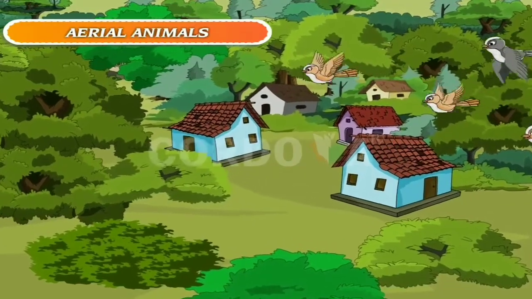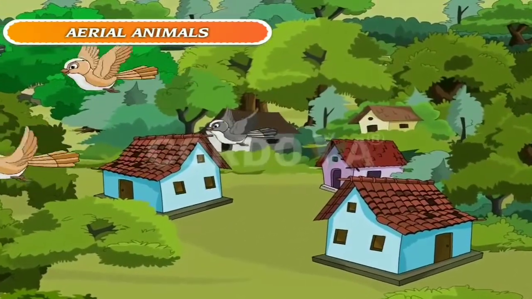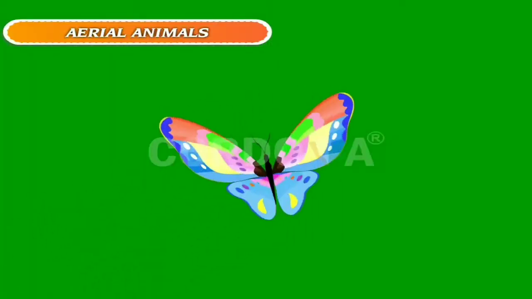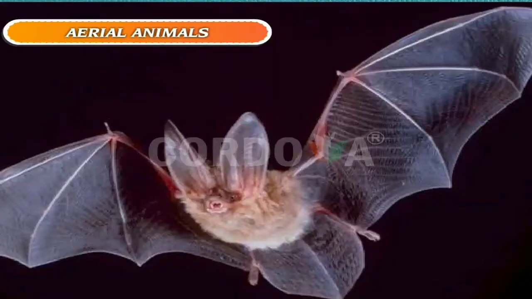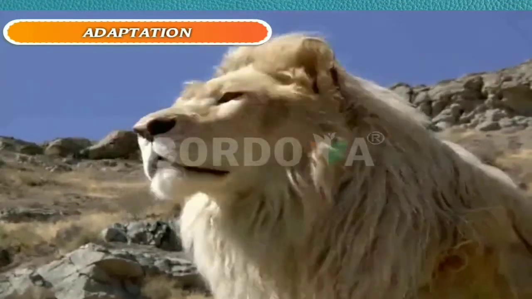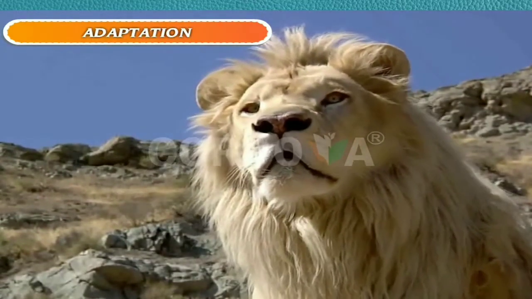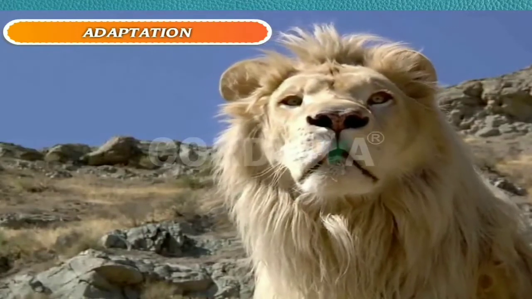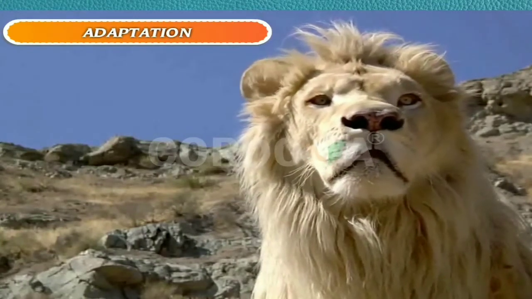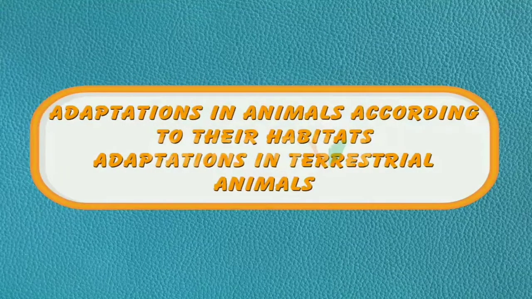Aerial animals. Animals that spend most of their time in air are called aerial animals. Birds, butterflies, and bats are aerial animals. Adaptation. Animals have some special features in their bodies to live in their environment. The process of developing special features in the body to adjust in the surroundings is called adaptation. Adaptation in animals according to their habitats.